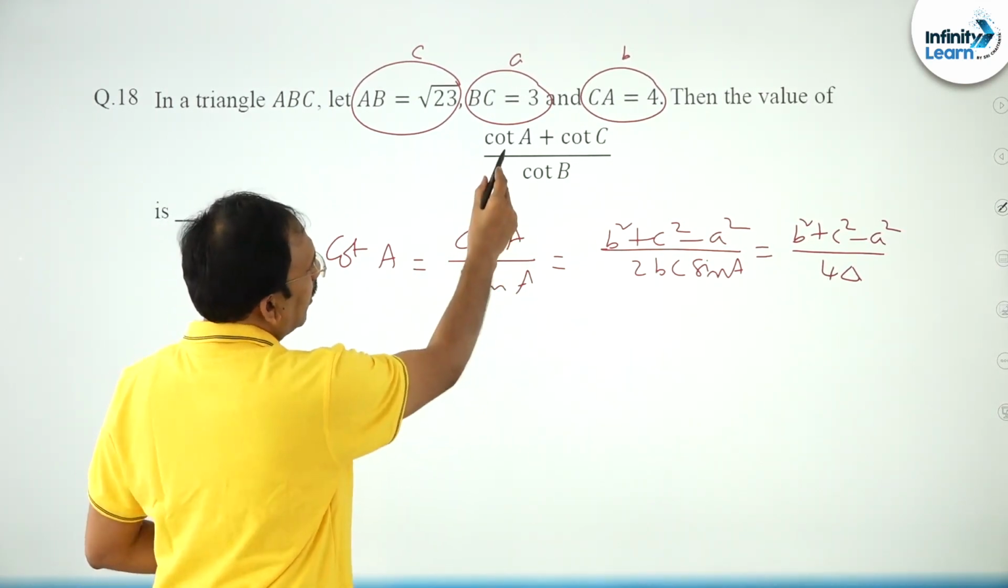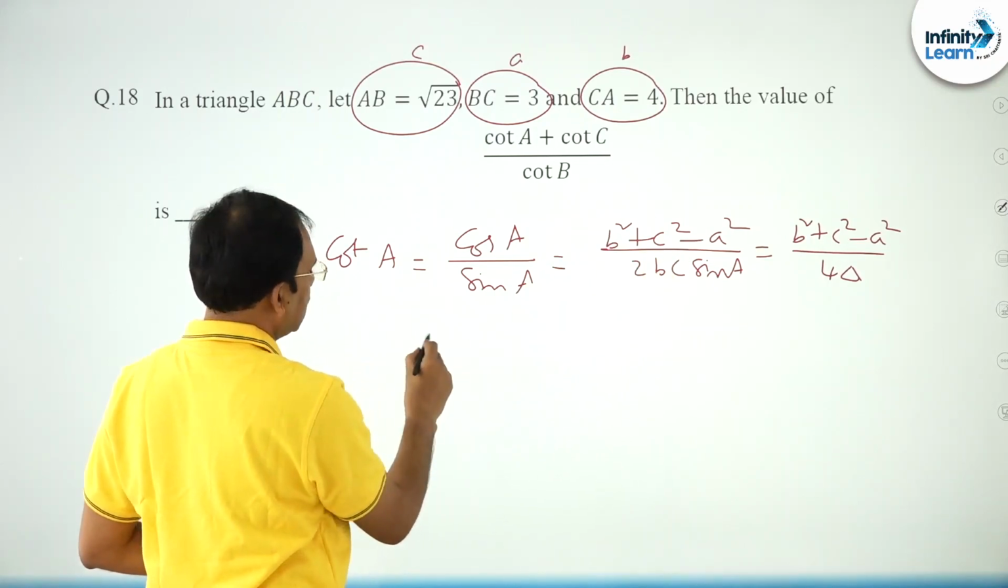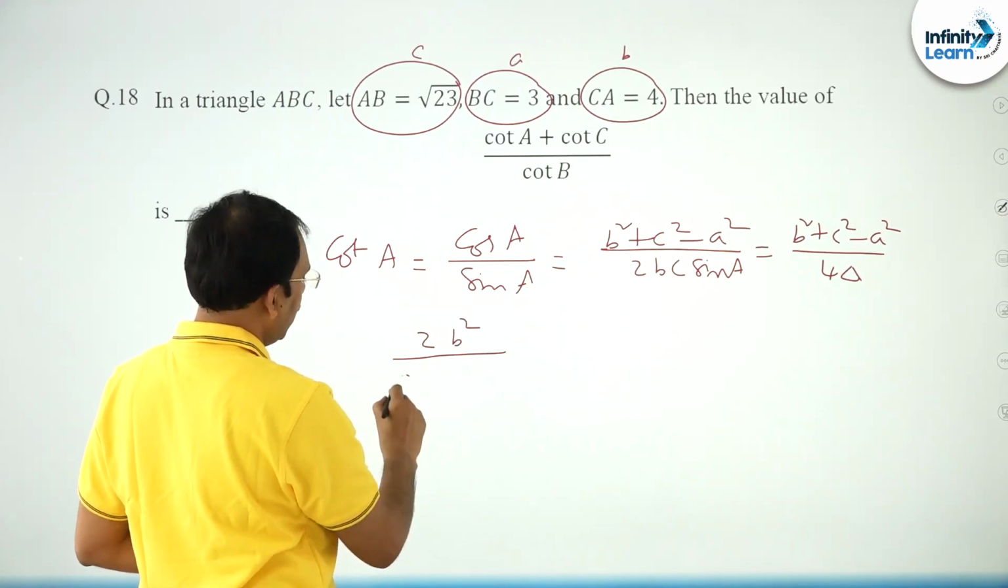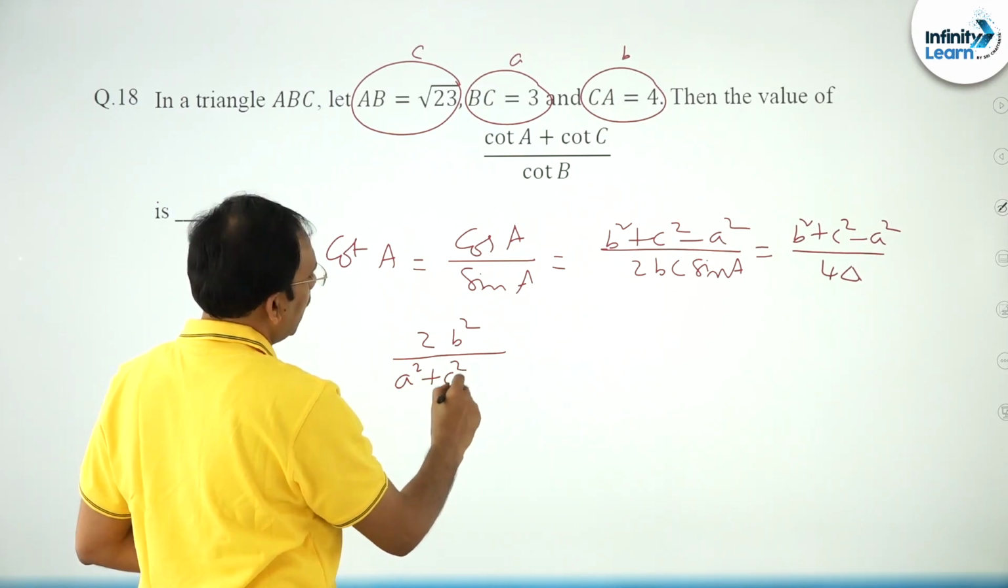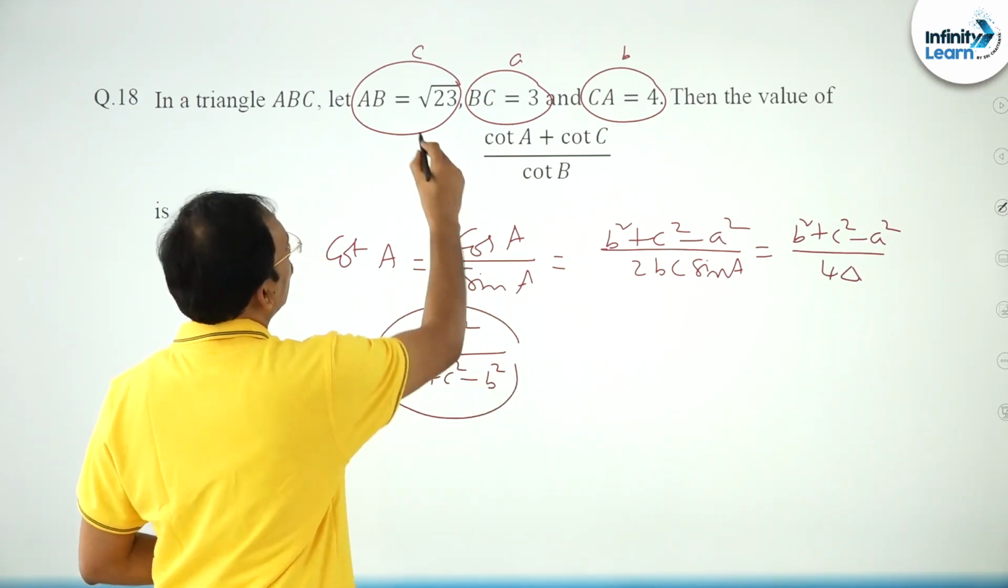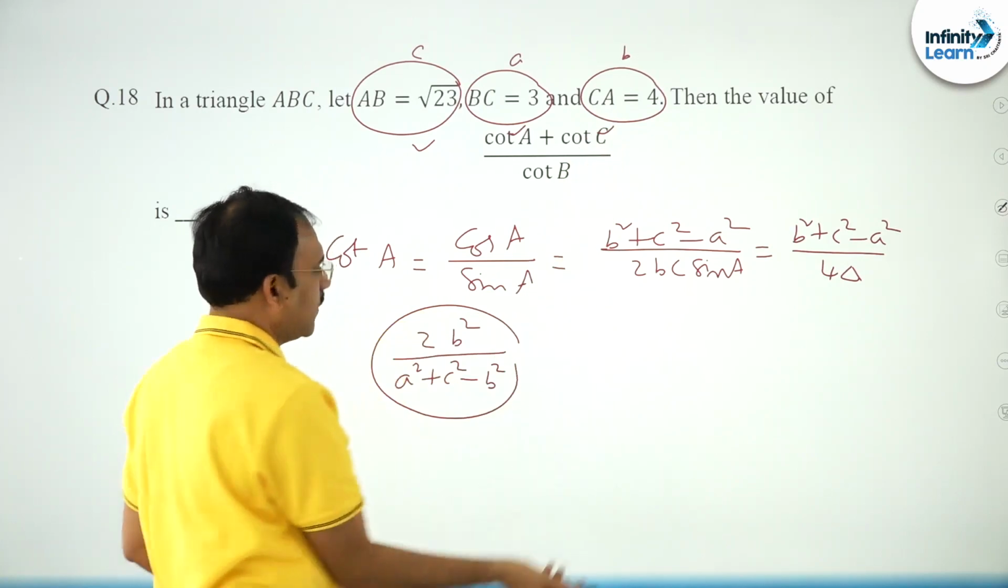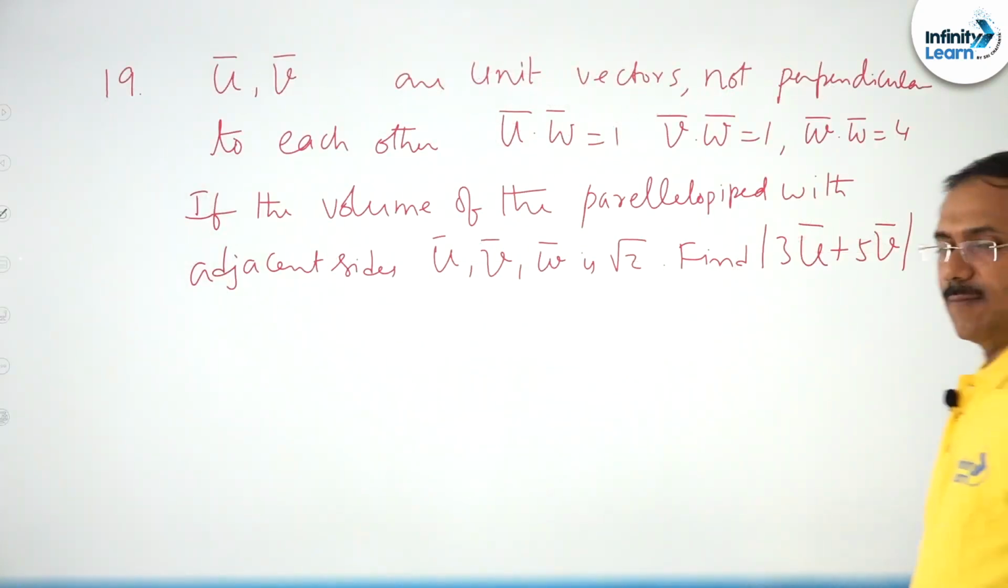In the same way, for cot C and cot B, now what are you going to get? You will get cot A by cot C, where the ac gets cancelled, 2b square by a square plus c square minus b square. You know the a value, b value, c value; substitute and you will get the answer.